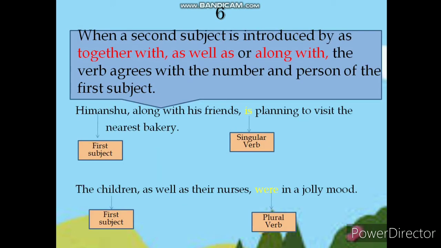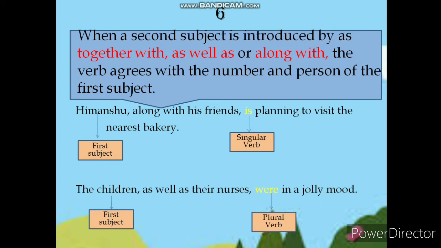Next point to remember, when a second subject is introduced by as, together with, as well as or along with, the verb agrees with the number and person of the first subject. See the example. Himanshu, along with his friends, is planning to visit the nearest bakery. Here two subjects are there. One is Himanshu, another is friends. But which one is the first? The first subject is Himanshu. Himanshu is a singular noun, so the singular verb is used.